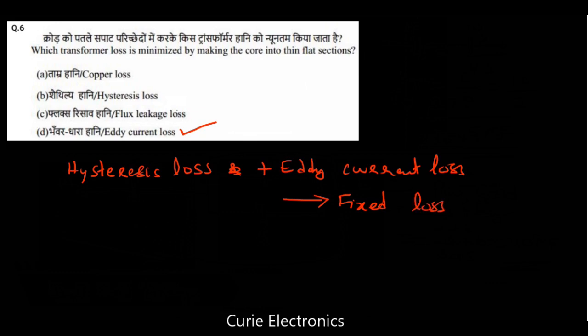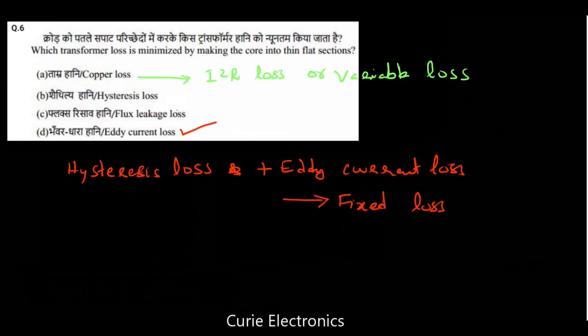And here, what is the copper loss? Copper loss is the I square R loss or variable loss.